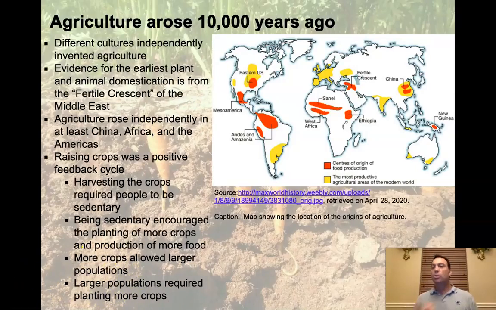Okay, and very shortly thereafter you start seeing the development of cities. Cities are areas where people are generally sedentary. They're not moving around. They're not traveling hundreds of miles following buffalo or deer or something else that might be hunted. In this case, they're staying somewhere nearby, and they're engaging in something that would develop into an economy, something called a market economy, in fact. We'll get to that here in a moment.